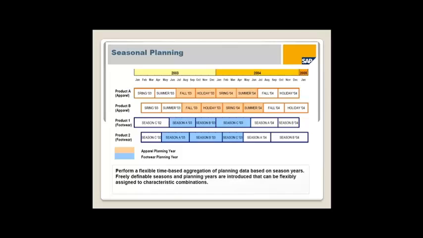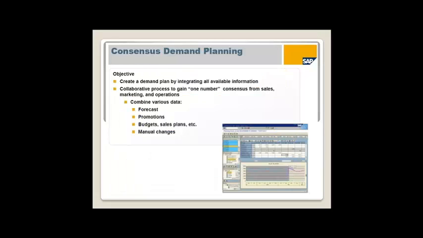And seasonal planning, we can capture and configure the season. For a particular season, you will get sales relevant to your previous season. And consensus meeting, as I told, all the teams, demand planning team, sales team, marketing team, and everybody have a meeting and propose one number.